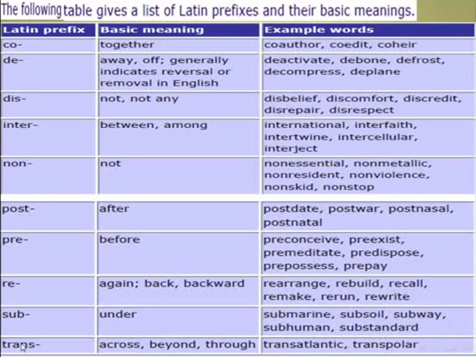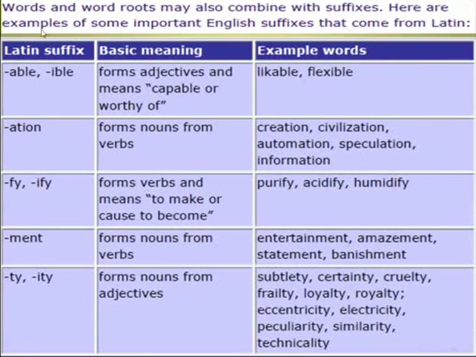Another Latin prefix: trans. Basic meaning: across or beyond or through. Examples these days: transatlantic, transpolar. All right, let's go to the next page. Now, words and word roots may also combine with suffixes.